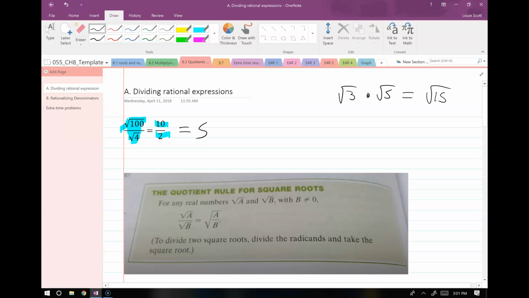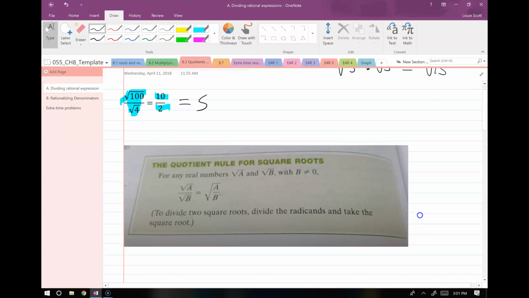Sometimes that's not the easiest route, right? Sometimes it's going to help us out to do what they've done here in this rule. They've taken two separate square roots in a fraction and turned it into one big square root over the fraction. So you kind of extend the root over the fraction, if that's helpful. In some cases that's not going to be helpful. Most of the time, if you start out with two separate roots, the right move is going to be this next step, to extend the root over the whole thing, but not all the time.